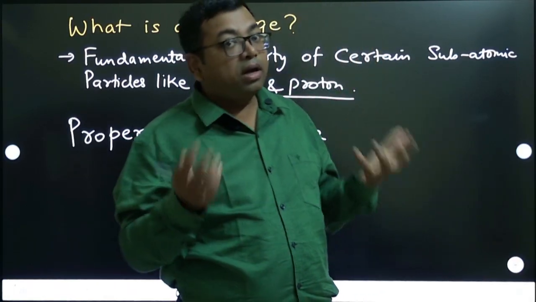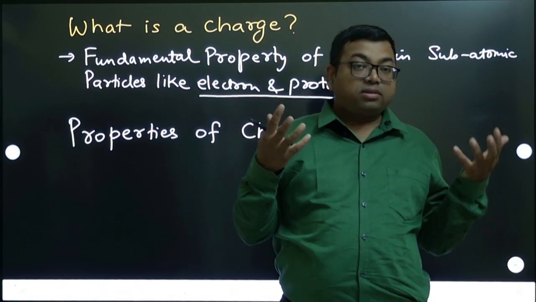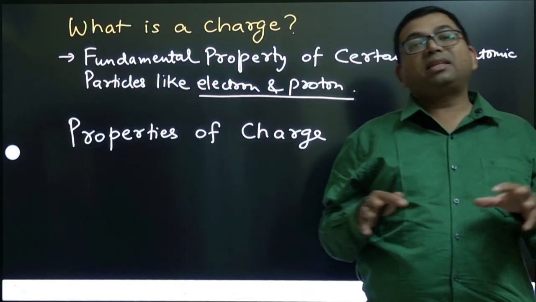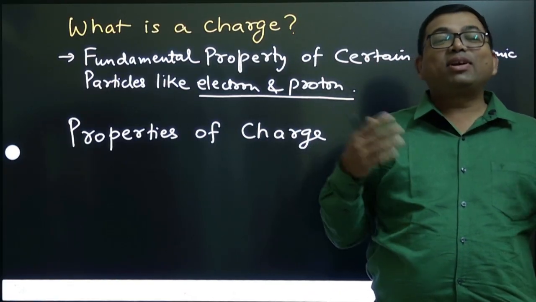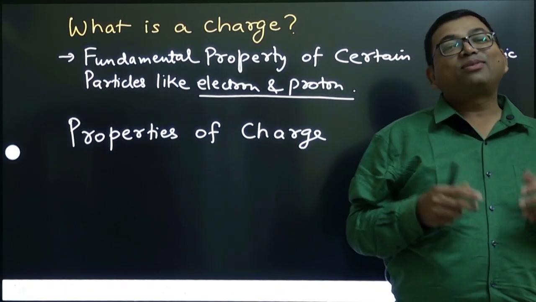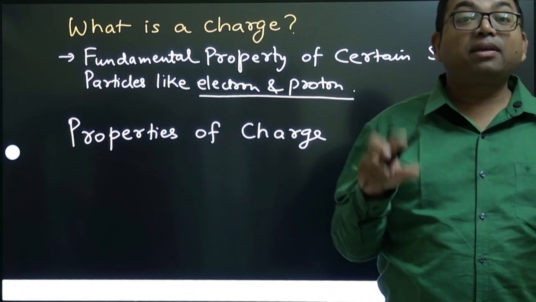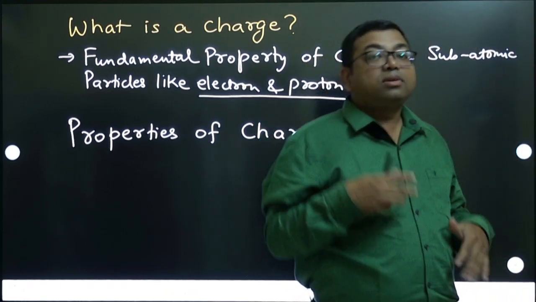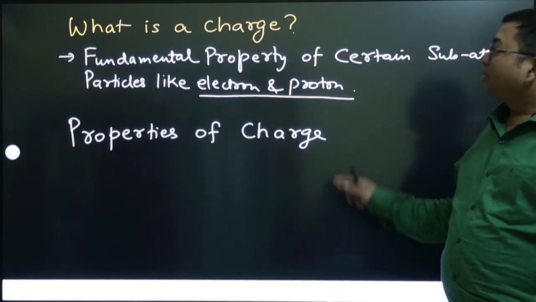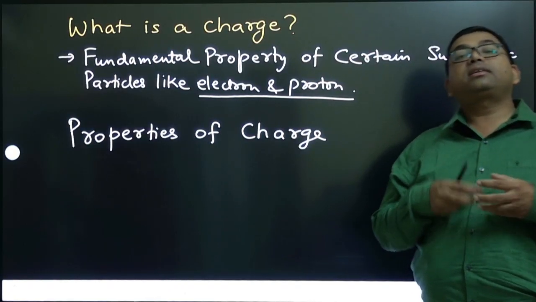Now you cannot ask the question why it is there in nature. It is by some design, already available in nature. Whoever has made this nature, he has kept it. You can say God has made this nature, so God has kept it. You cannot ask why it is there. Maybe due to some reason, because it may be helping in many other phenomena. But certain particles have charge. This is the property, and due to that charge they have certain behavior.